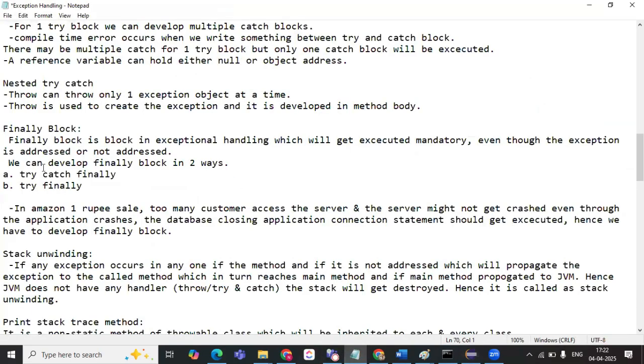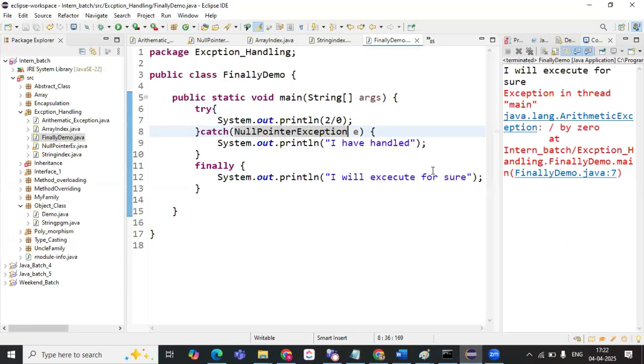So what it is saying: the finally block is a block in exception handling which will get executed mandatorily, even though the exception is addressed or not. That means whether it is handled or not, this finally block will get executed. This exception is not handled, but this particular block has been executed. Am I right? This is how the finally block will work.